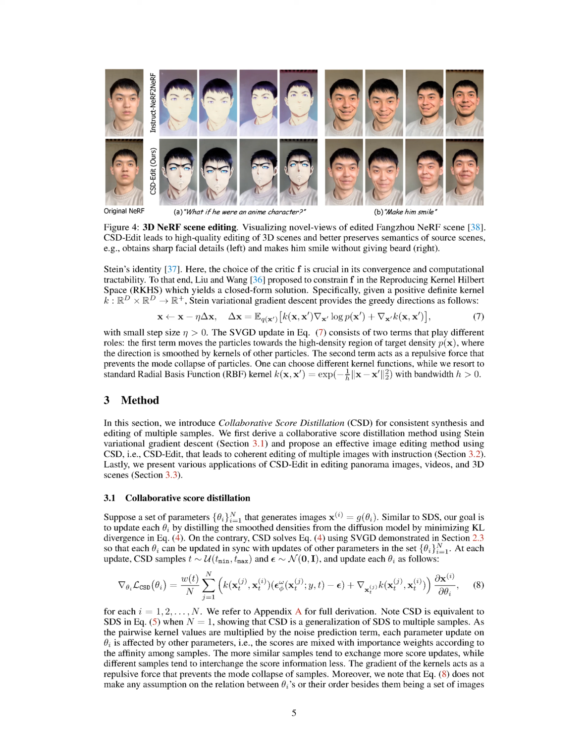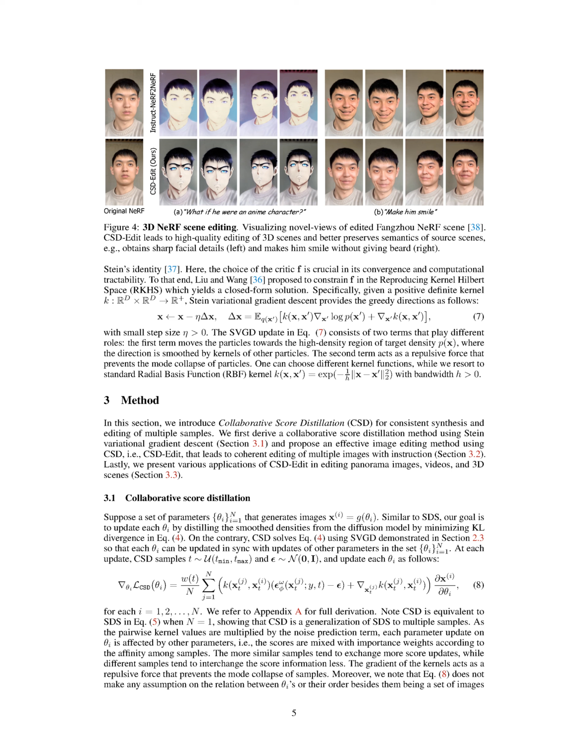We begin by considering a set of parameters, which we'll denote as theta. These parameters are used to generate images. In a similar vein to the SDS method, our aim is to refine each of these parameters, theta, by harnessing the smooth densities derived from the diffusion model. This is accomplished by reducing the Kullback-Leibler divergence. However, while SDS tackles this process individually, CSD handles it via Stein variational gradient descent, ensuring that each parameter, theta, is updated concurrently with all others in the set.